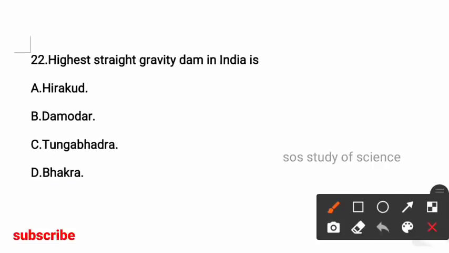Next question, highest straight gravity dam in India is. Options are Hirakud, Damodar, Tungabhadra, Bhakra. So here the right answer is option D, Bhakra is the highest gravity dam in India. That is straight gravity dam in India.